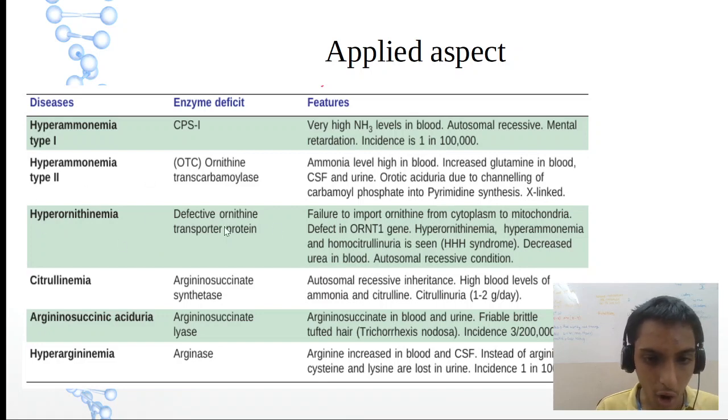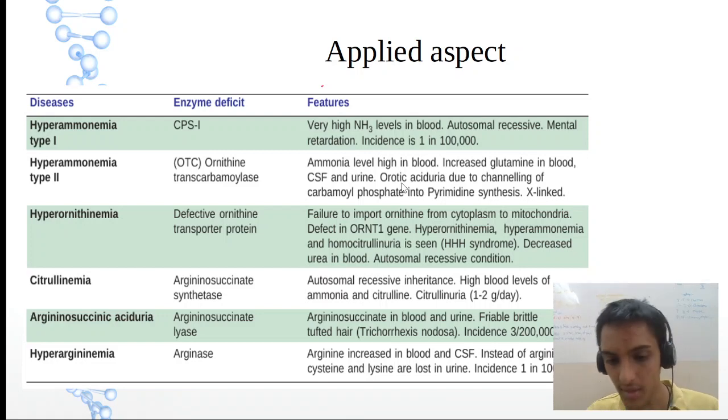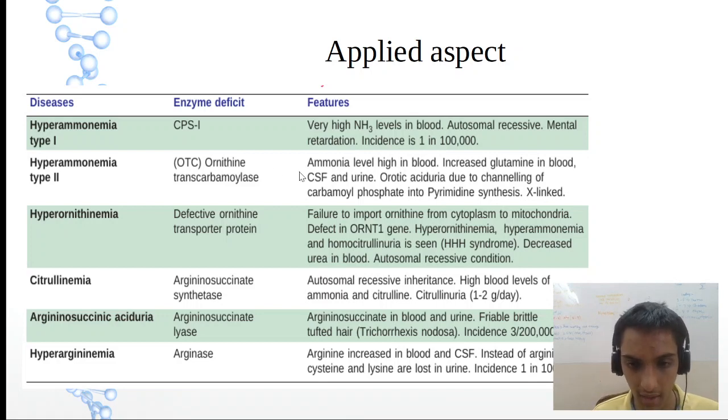Right. So let us see now hyperornithinemia. So there is more ornithine in the blood, defective ornithine transport protein. So from the mitochondria, it's going to the cytosol. Okay. And in this, an important one here is the triplet syndrome or the 3H syndrome. What is the triplet syndrome? Hyperornithinemia, hyperammonemia, and homocitrullinuria. Very important triplet syndrome.